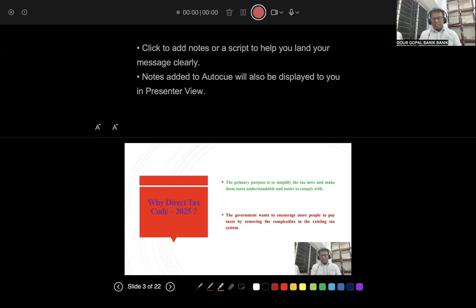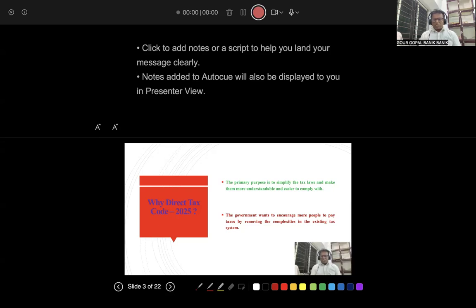Actually, the first draft was made in 2009, Direct Tax Code 2009, DTC 2009. At that time, it was supposed to be introduced in India from 1st of April 2011, but it was not done. And then you see GST, which came from 1st of July 2017.